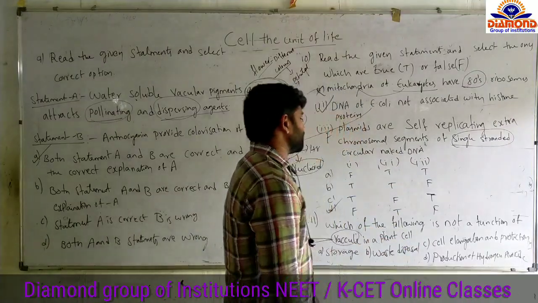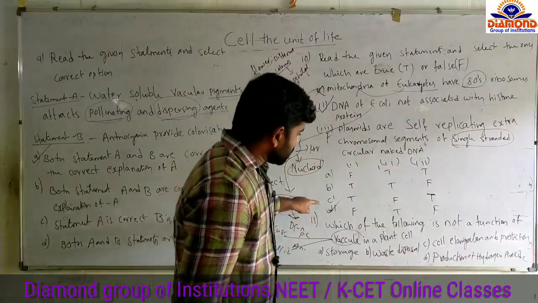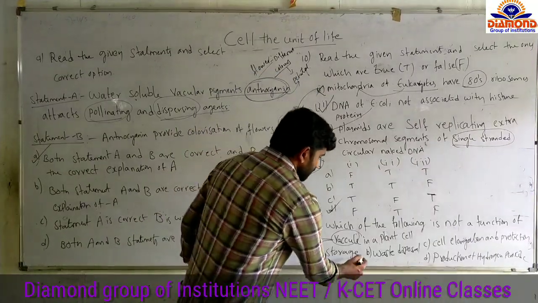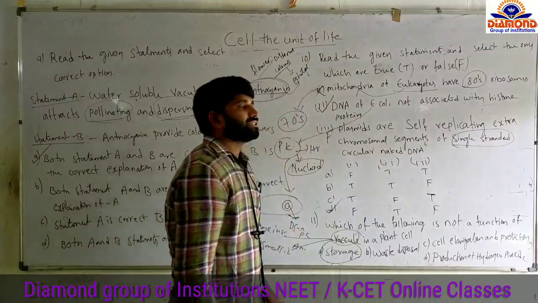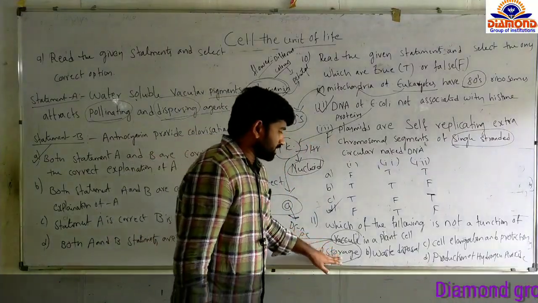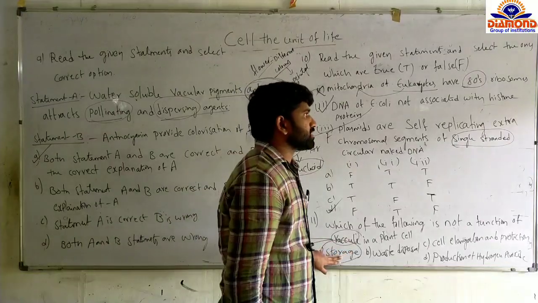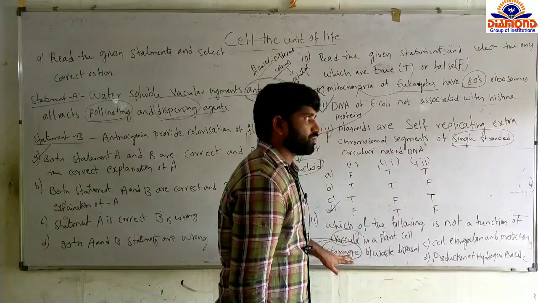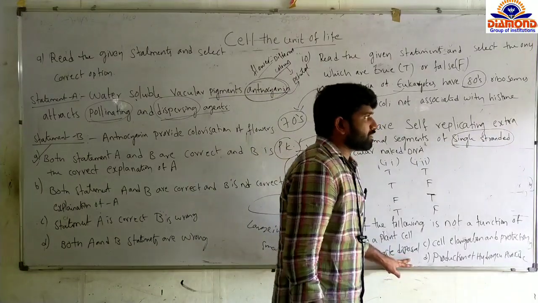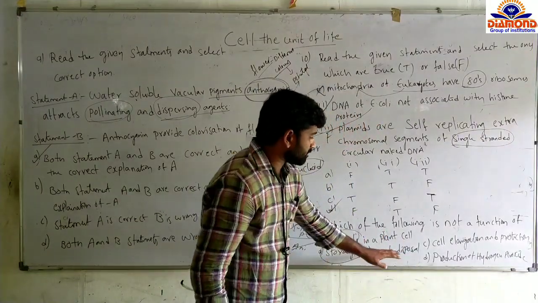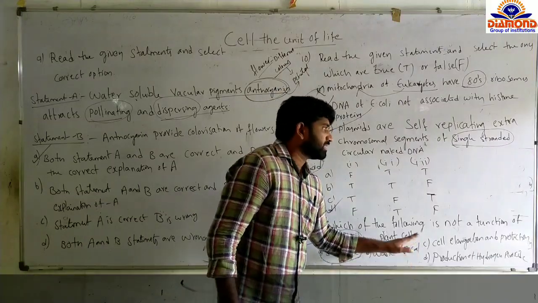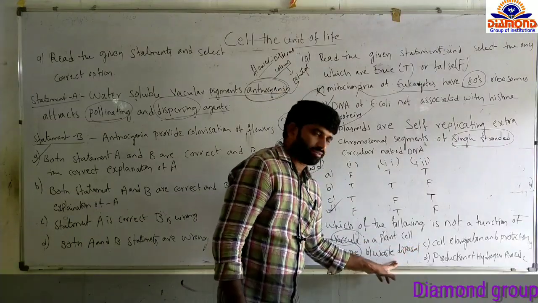So here they are given as vacuole. Which of the following is not a function of vacuole? Option A, storage. They can store other excretory materials. Vacuoles are large in size, and the presence of a large vacuole is a character of plant cells. They can store the waste materials. And waste disposal. In the first option we have already discussed waste disposal: excretory materials will be disposed of by the presence of vacuoles.